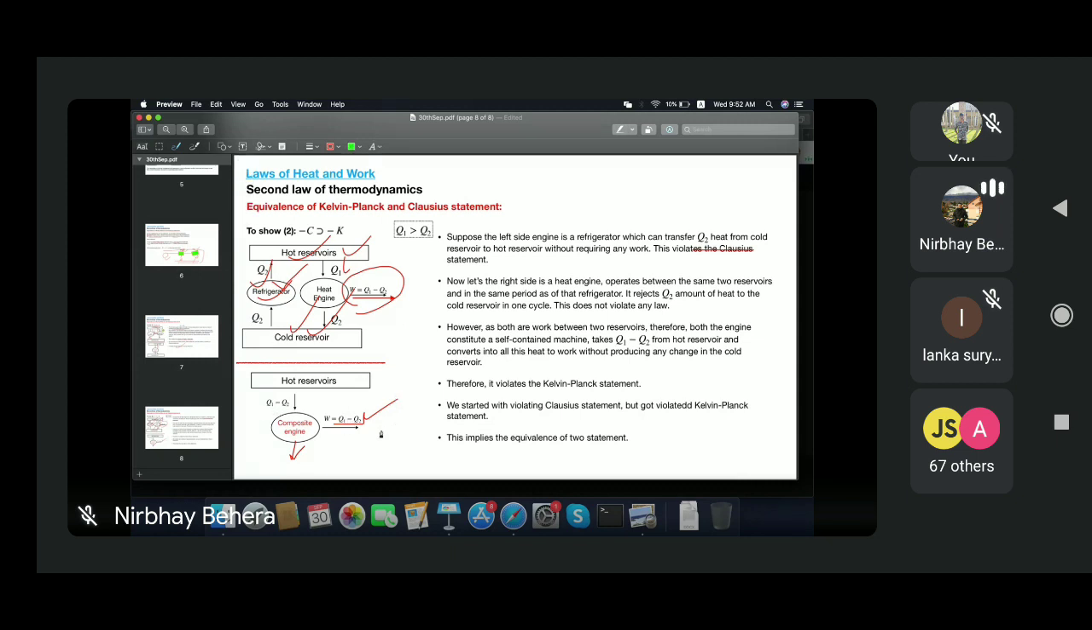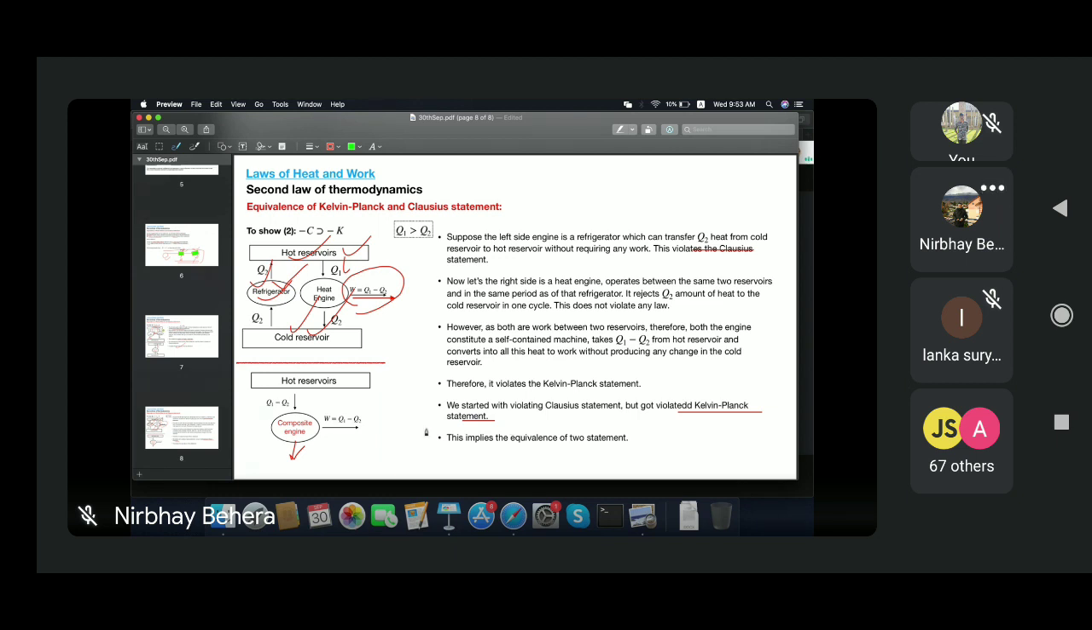So this means you are saying whatever amount of heat you have absorbed from the hot reservoir is exactly converting into work, which is not possible. A 100% efficient engine is not possible, which is violating the Kelvin-Planck statement. So we started by violating the Clausius statement, and at the end we reached violating the Kelvin-Planck statement. That means they are the same.